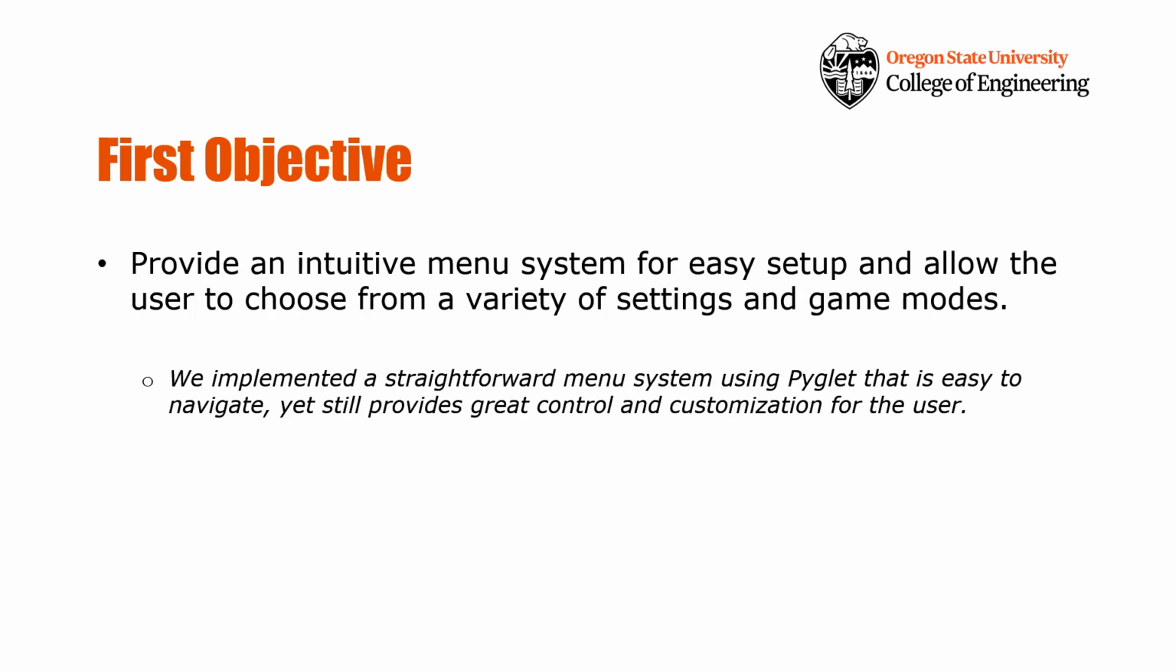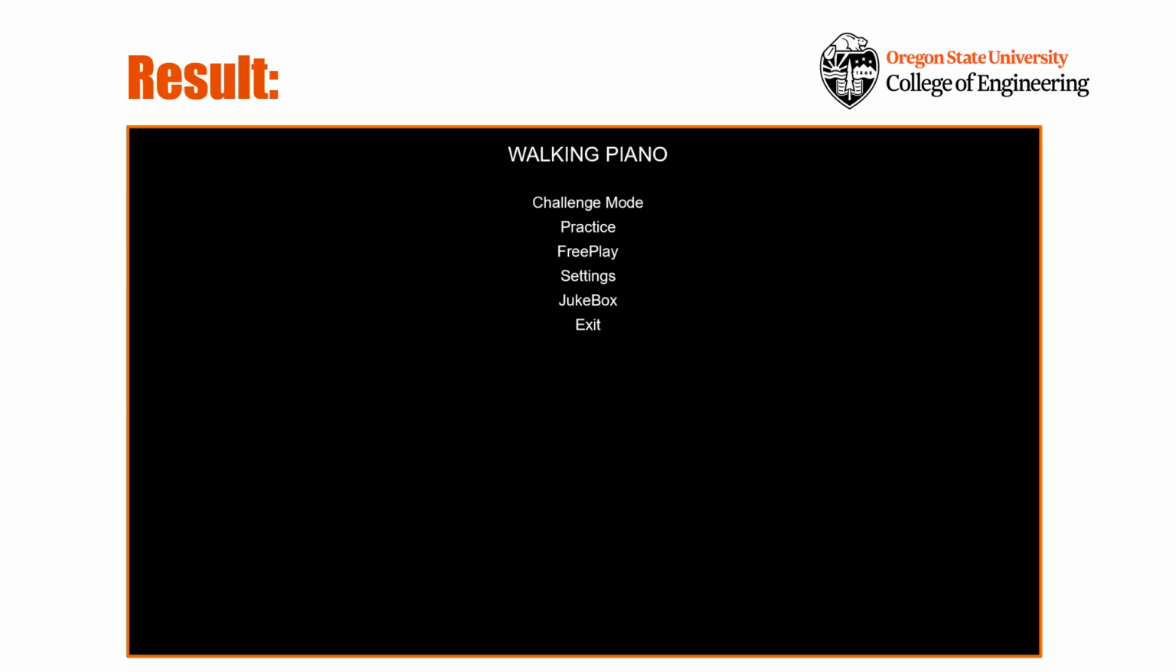Our first objective is to provide an intuitive menu system for easy setup and allow the user to choose from a variety of settings and game modes. For this objective, we found a programming package, Pyglet, that was both easy to use and met our needs. Using Pyglet, we created a straightforward menu system, made sure it's easy to navigate, but still allowed for control and customization by the user. This was our result for our main menu page. Creating a simplistic menu makes navigation between modes and settings a breeze.